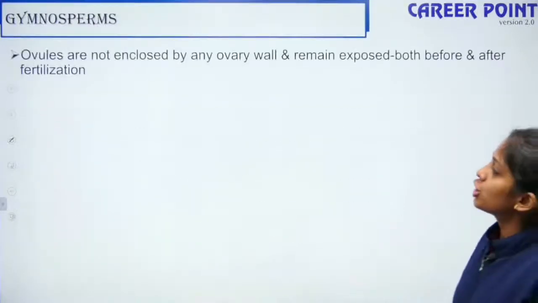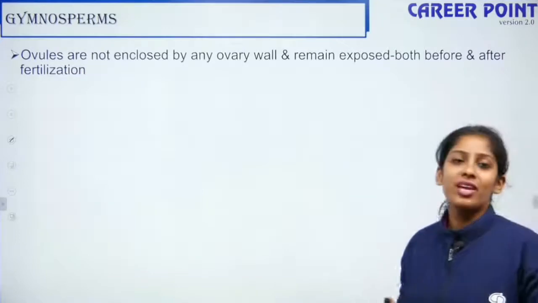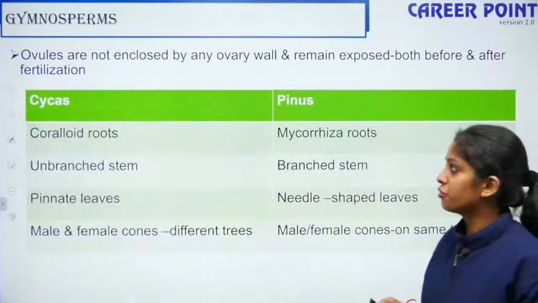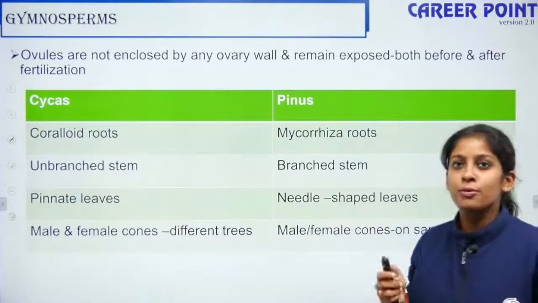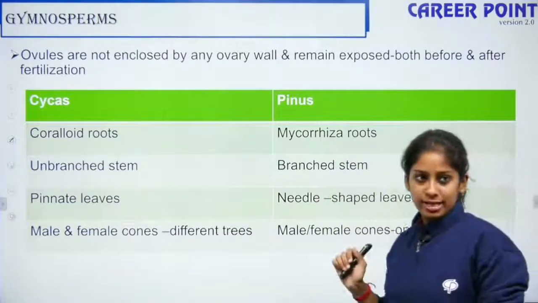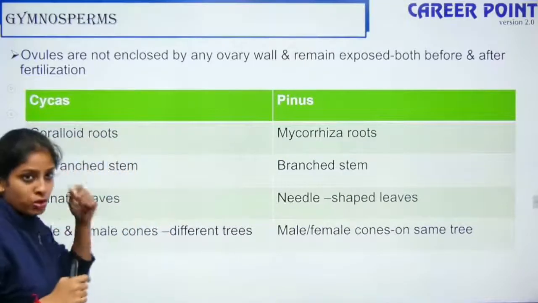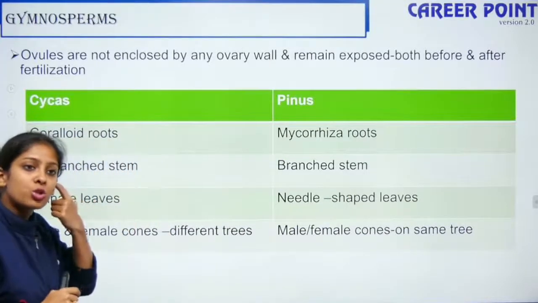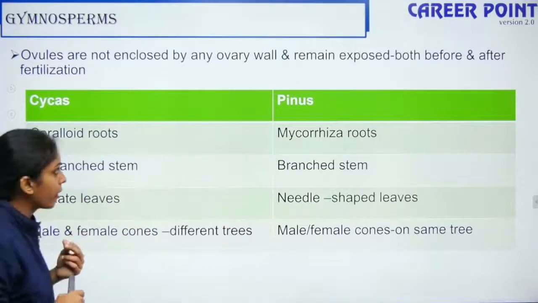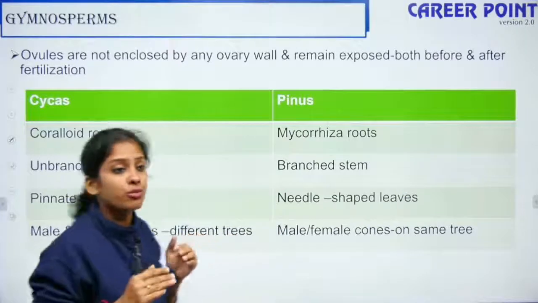So next one is your gymnosperms. The ovules are not enclosed by ovary wall and they remain exposed before and after fertilization. So in your textbook, gymnosperm talks about 2 trees, one is cycas and one is pinus. Okay, so cycas has coralloid roots. So coralloid roots means the roots which can fix nitrogen. Okay, Pinus has mycorrhiza roots which has association with fungi.